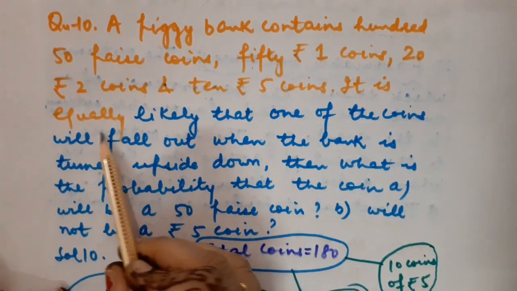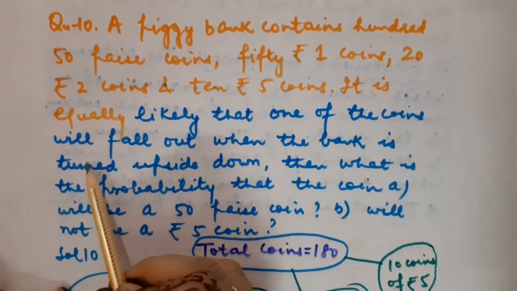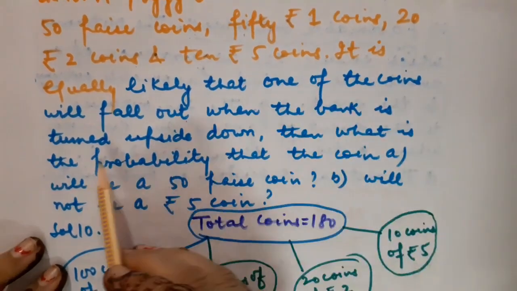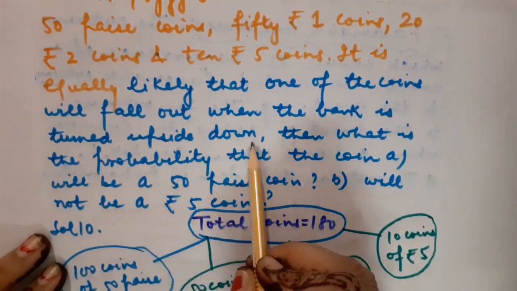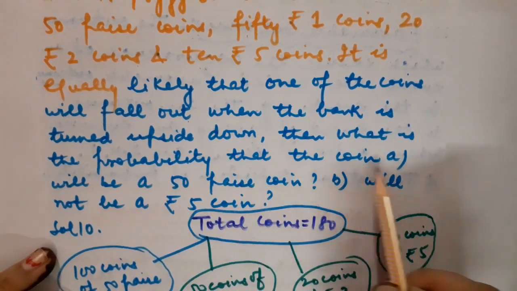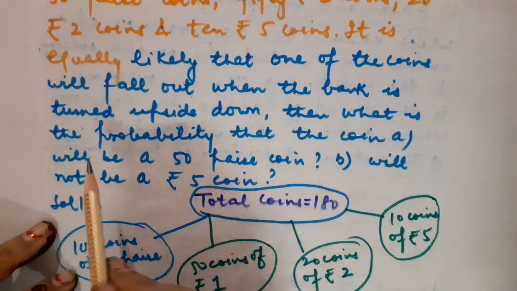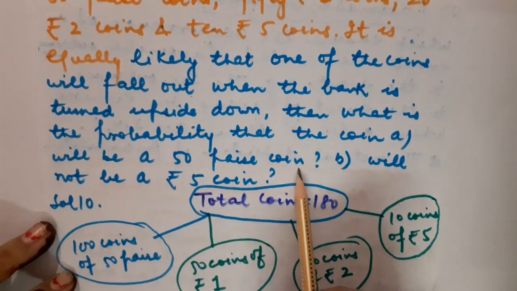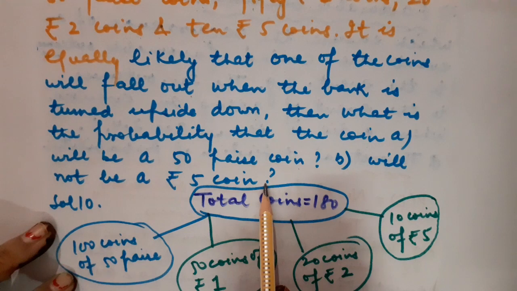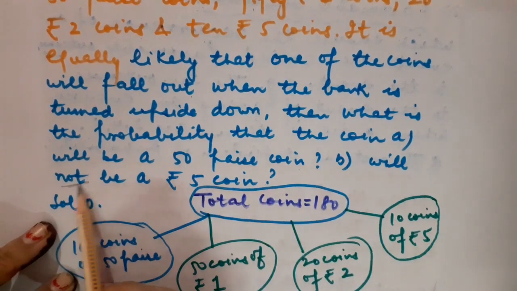It is equally likely that one of the coins will fall out. When the bank is turned upside down, what is the probability that the coin, in the first part, will be a 50-paise coin, or in the second part, will not be a five-rupee coin? Means 'not' is also demanded.